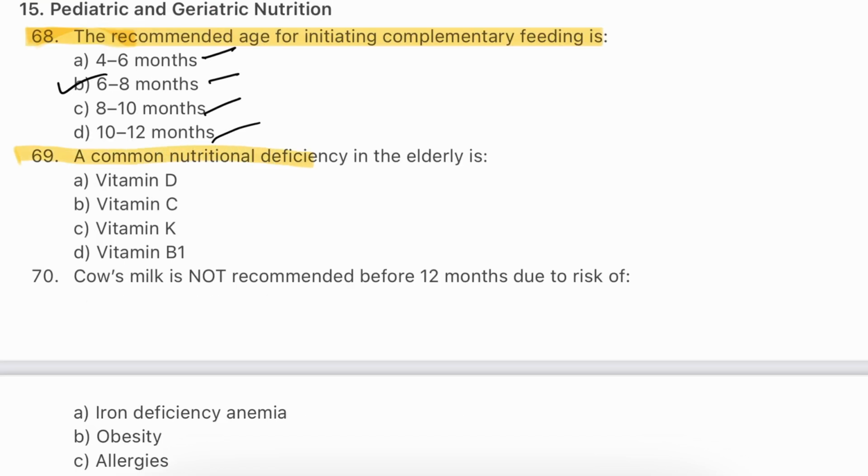Question number 69. A common nutritional deficiency in the elderly is: vitamin D, vitamin C, vitamin K, vitamin B. The answer will be A, vitamin D. Vitamin D deficiency is widespread among the elderly due to reduced skin synthesis, lower dietary intake, and limited sun exposure. Adequate vitamin D levels are essential for bone health and immune function, making supplementation and diet important considerations.